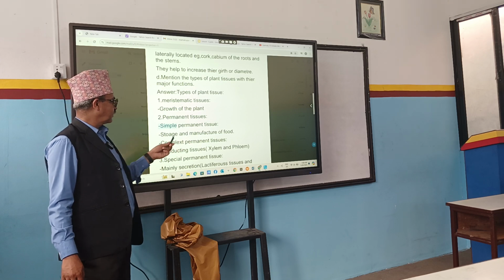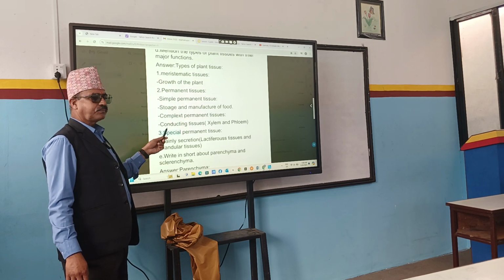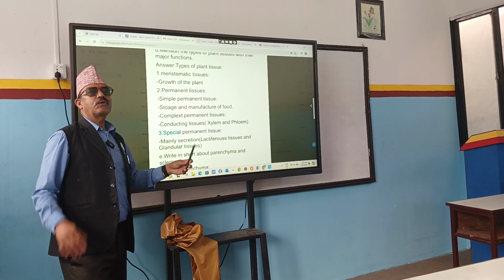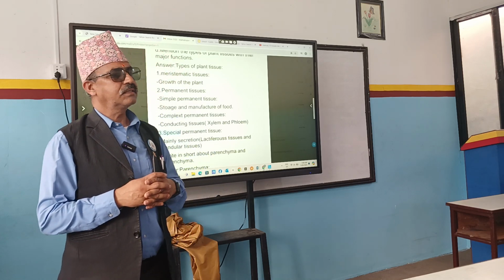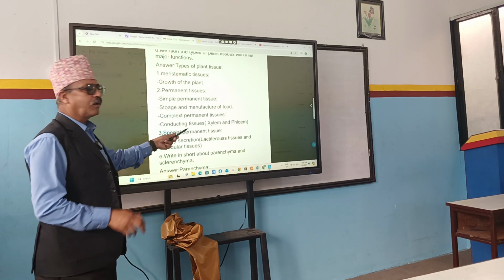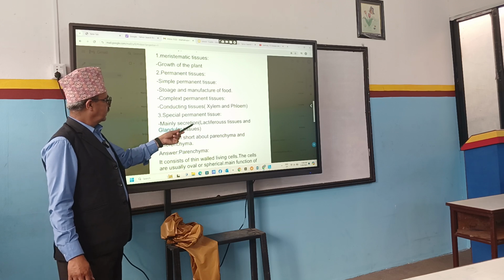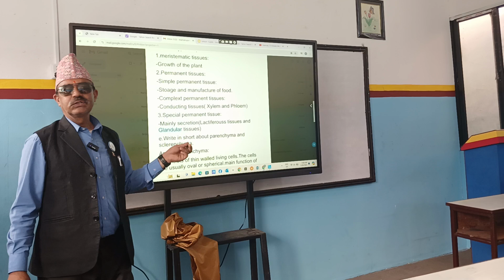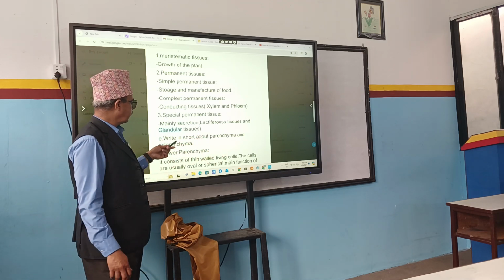Storage and manufacture of food. Storage, okay. Complex permanent tissue: conductive tissues, they transport water and food within the plant body. Special permanent tissue, they mainly secrete. What do they secrete? Latex, some juices, wax, milk, etc.